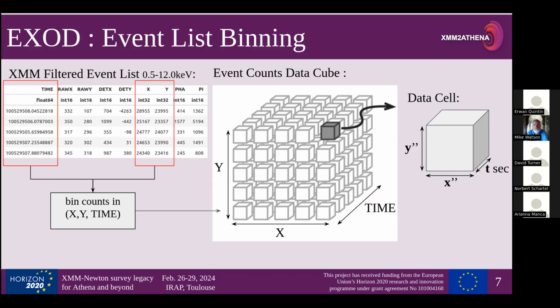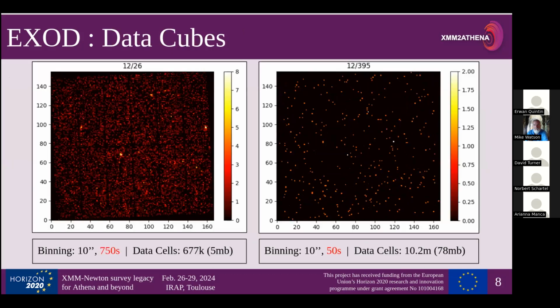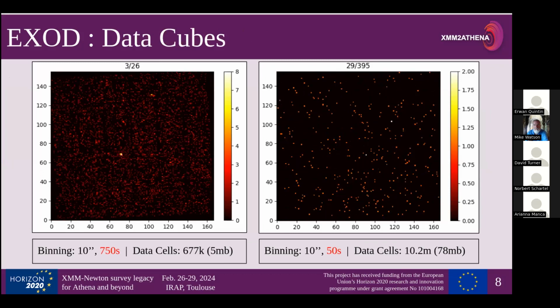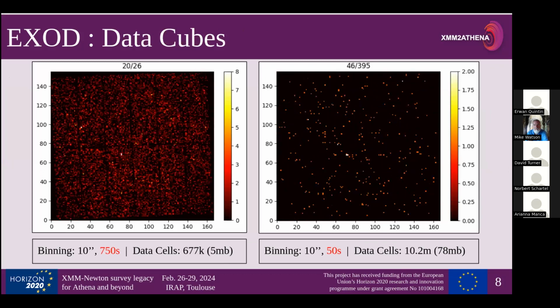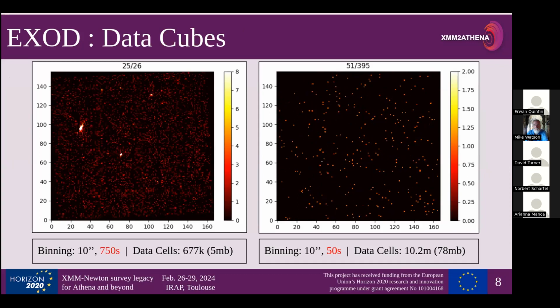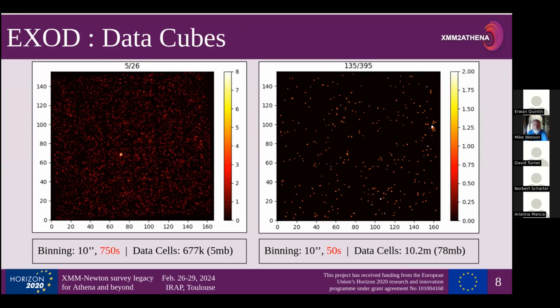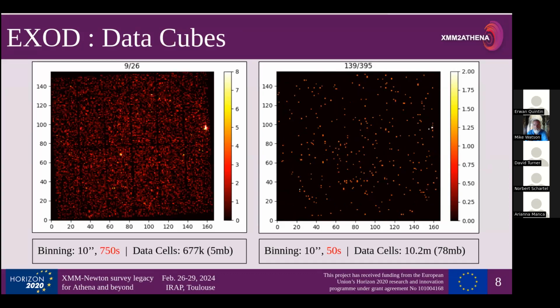So what does the data cube look like? So here are 2 data cubes. The first one is binned at 750 seconds, and the second one is binned at 50 seconds. And so there's a lot to discuss here, actually. So if you look carefully in this side, there's a few sources. There's one here, one here, one here, and one here. There are a few transient sources. There's one right there, so naturally there's a lot of transients in here.